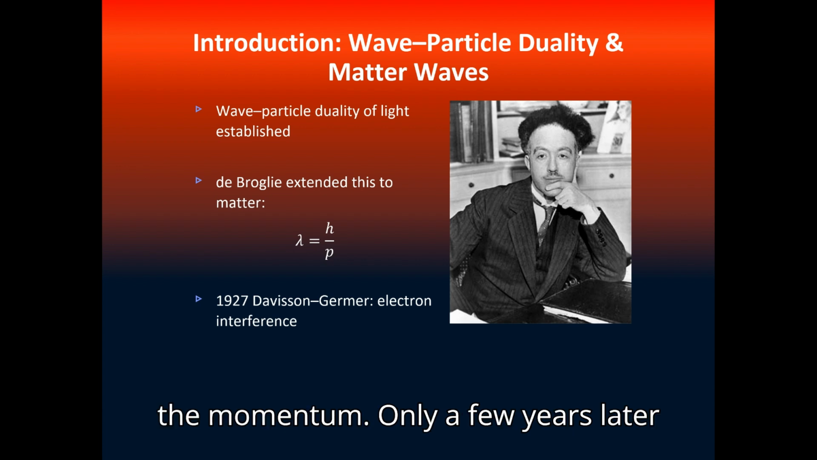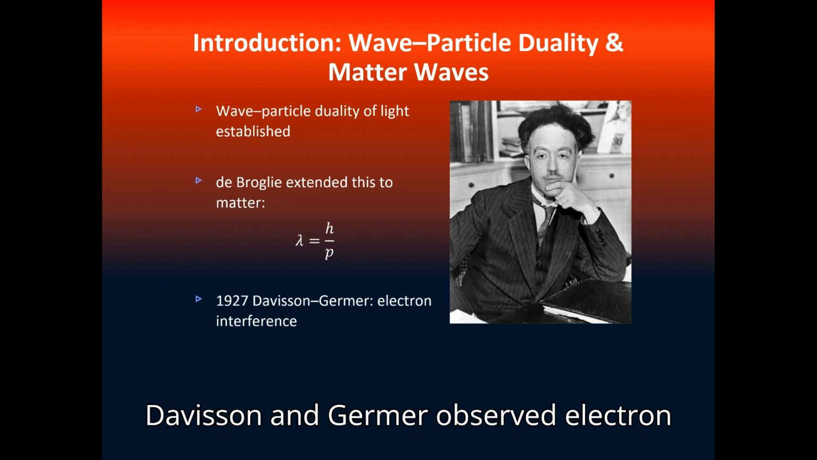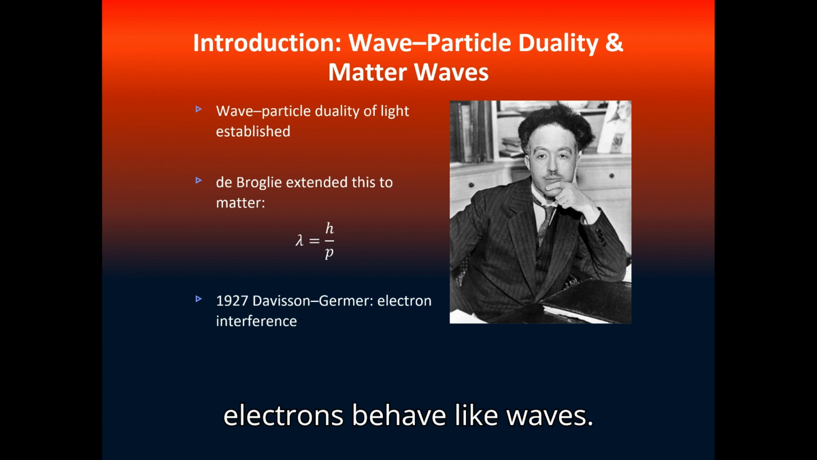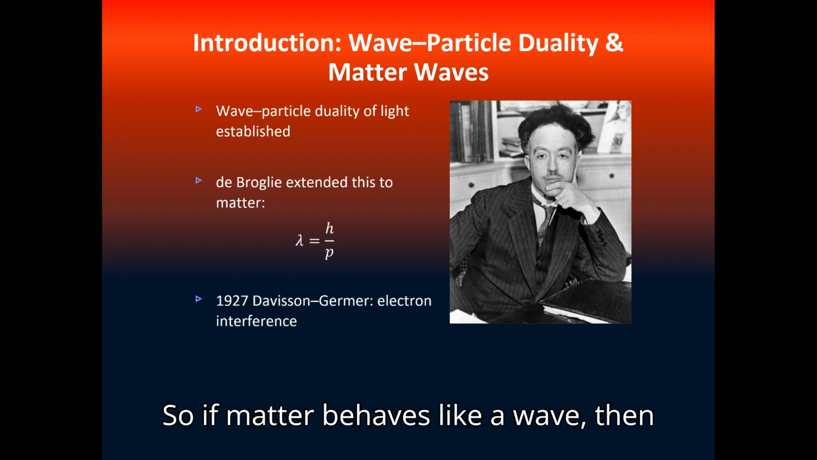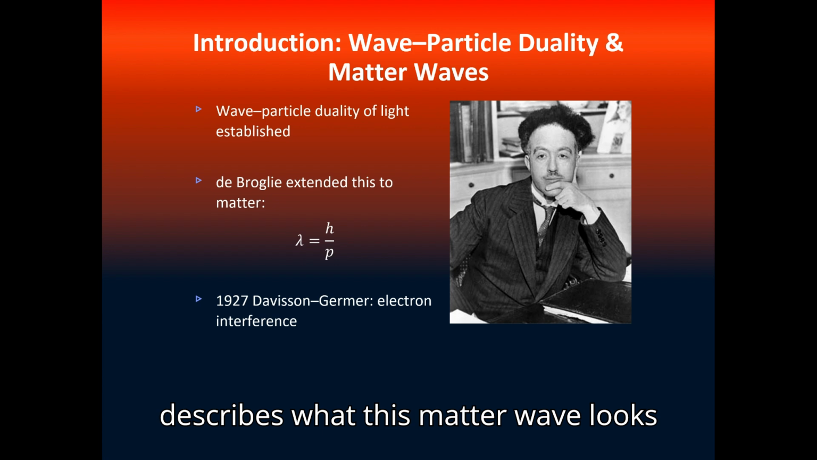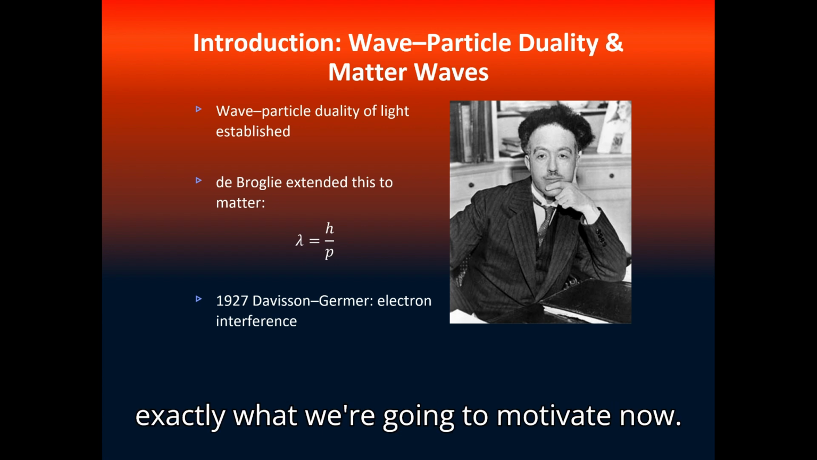Only a few years later, in 1927, this was dramatically confirmed. Davisson and Germer observed electron interference, direct proof that even electrons behave like waves. So if matter behaves like a wave, then there must be a wave equation that describes what this matter wave looks like and how it evolves. And that's exactly what we're going to motivate now.